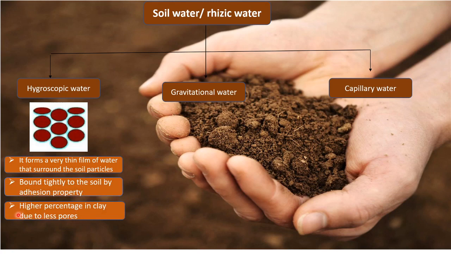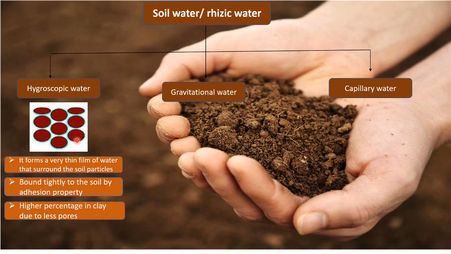Now this kind of hygroscopic water you can find more in clay due to fewer pores. Now see what happens: in clay, if you remember, we saw that the pore space is very little. Since the pore space is very little, obviously there will be more particles present.